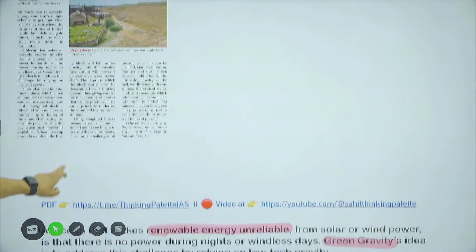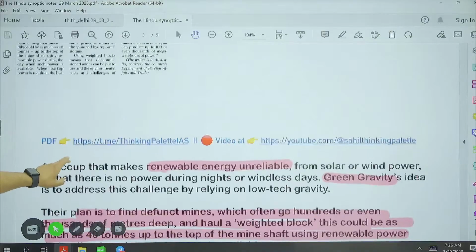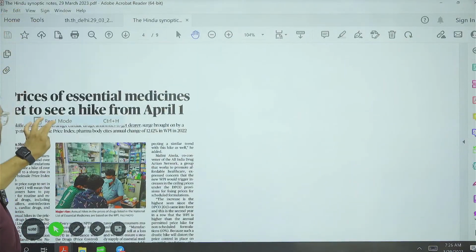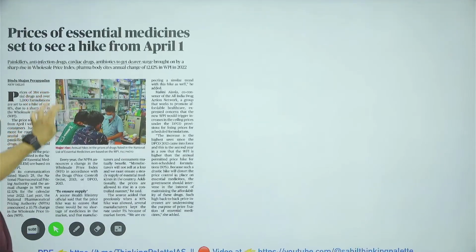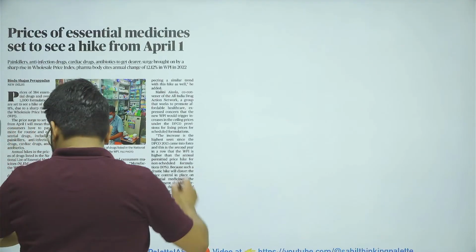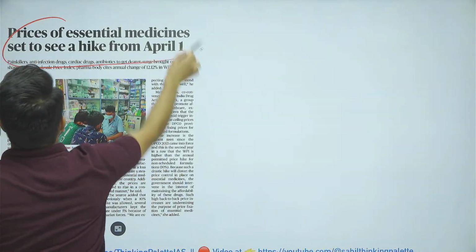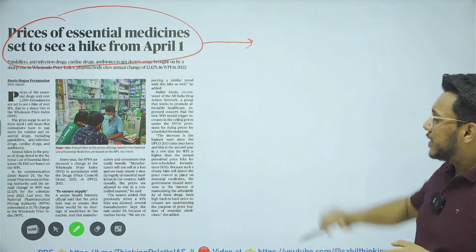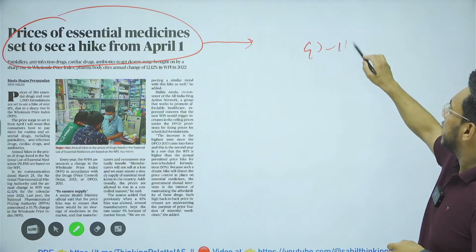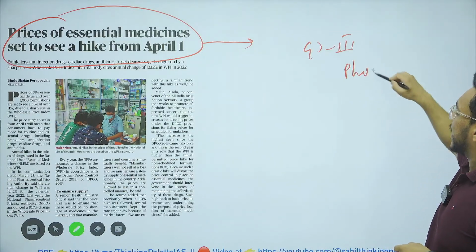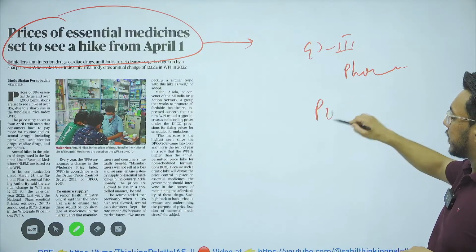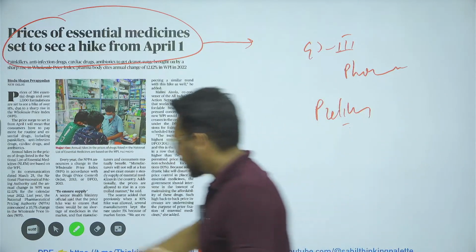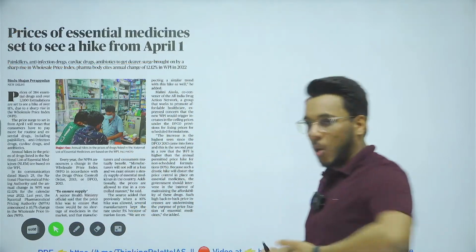Okay. Now, moving on, guys, to the next article. Prices of essential medicines set to see a hike from April 1st. Fine. So we'll see this particular article with respect to the GS paper number 3, pharmaceutical sector, as well as the prelims examination. Let's understand what the article is actually talking about.